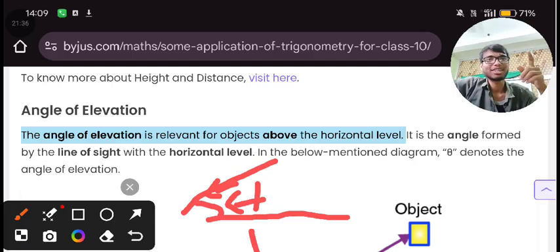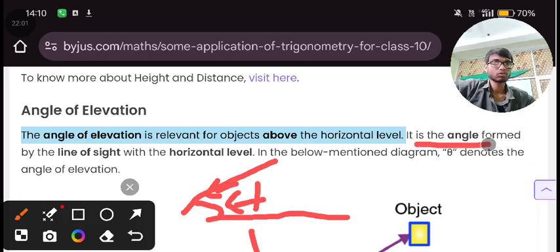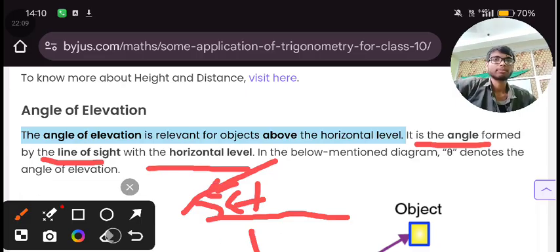We will see it, don't worry. Right now we saw that the angle of elevation is an angle, and it forms above the horizontal level with the help of the line of sight. Here you can see it is the angle formed by the line of sight with the horizontal level, but it should be upper, above. In the below mentioned diagram, theta denotes the angle of elevation.